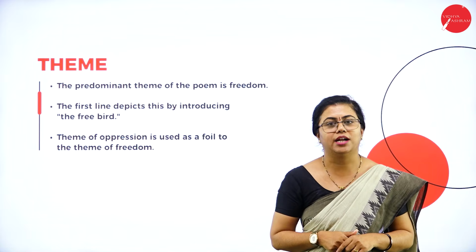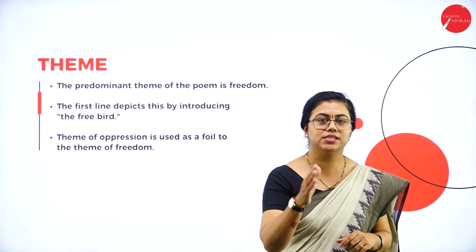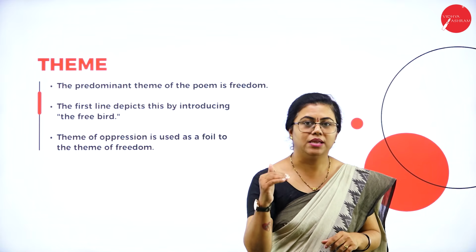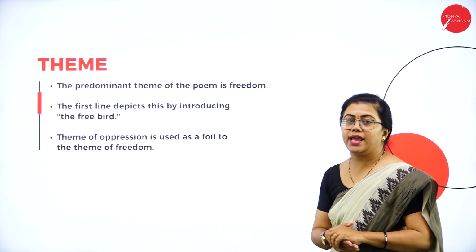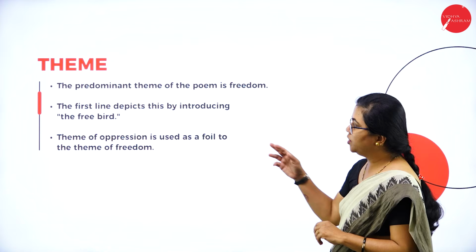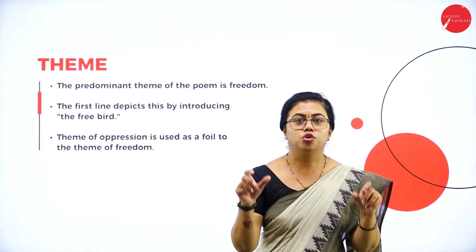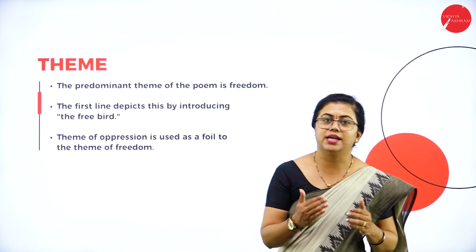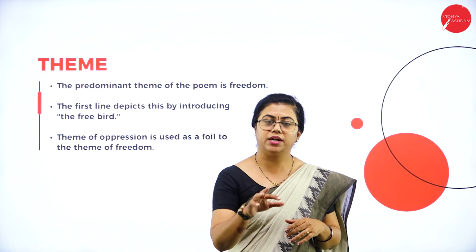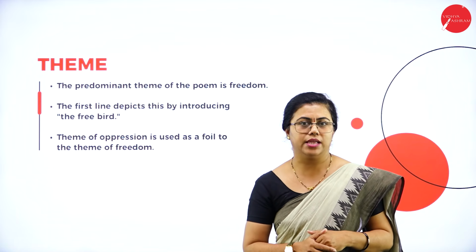So she is relating that to something else. The predominant theme means the theme that exists in this poem is freedom basically. The first line depicts this by introducing the free bird. So she starts the poem with the word free bird, and she tells us that she is talking about the free bird and the other bird that is caged here.